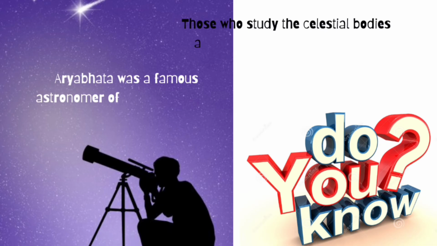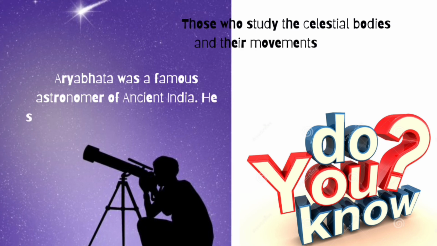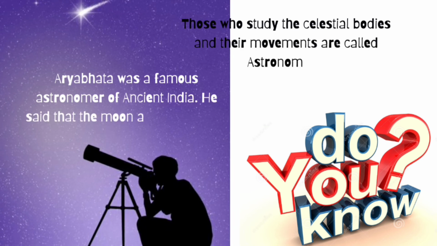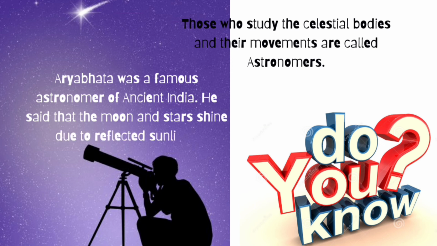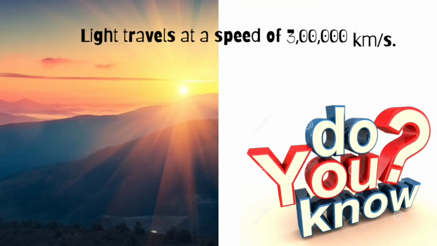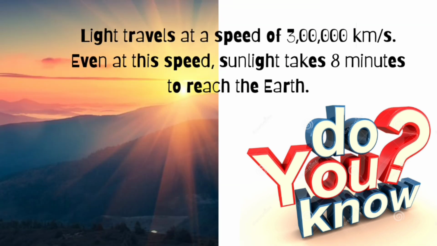Now some more interesting facts about the solar system. Do you know those who study the celestial bodies and their movements are called astronomers? Aryabhatta was a famous astronomer of ancient India. He said that the moon and stars shine due to reflected sunlight. Do you know the speed of light? Light travels at a speed of 3 lakh km per second. Even at this speed, sunlight takes about 8 minutes to reach the earth. So, what will be the distance of the sun from the earth?